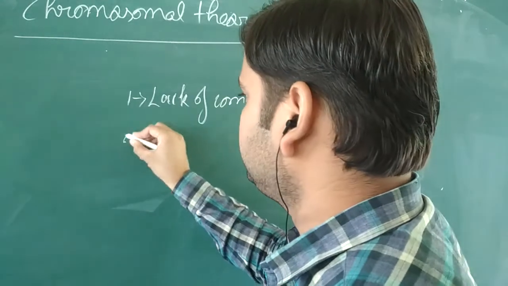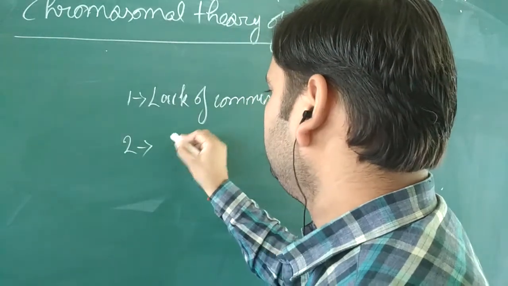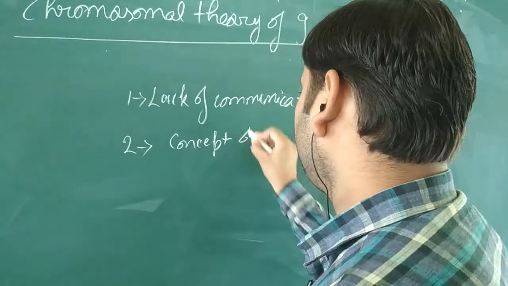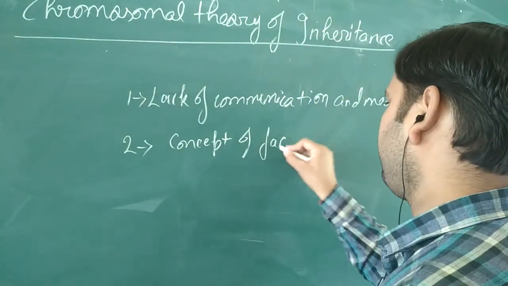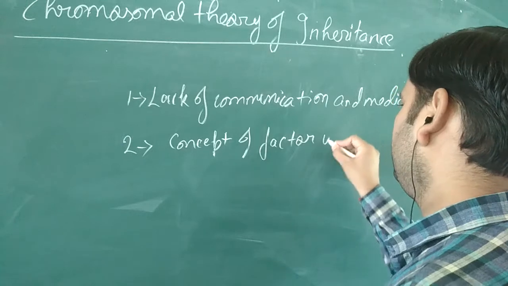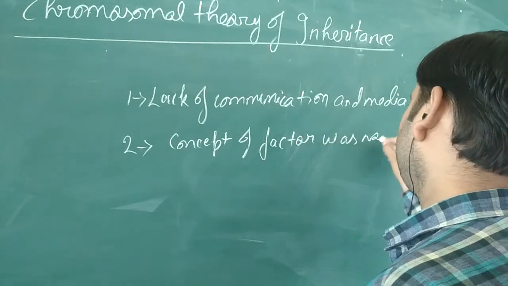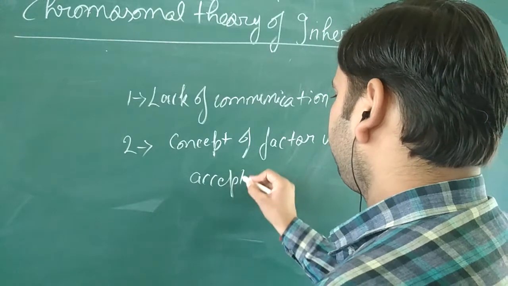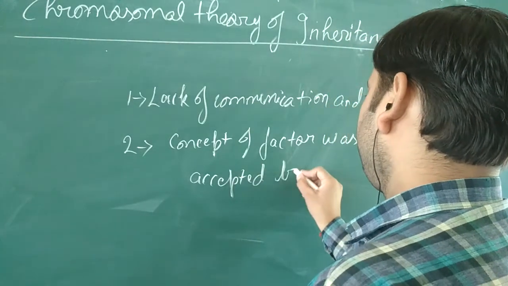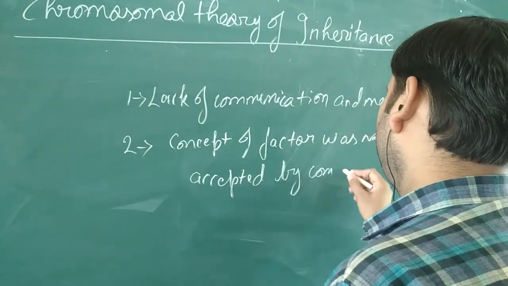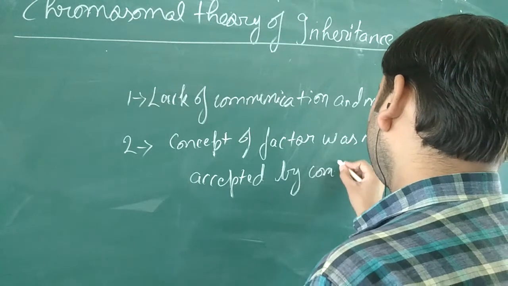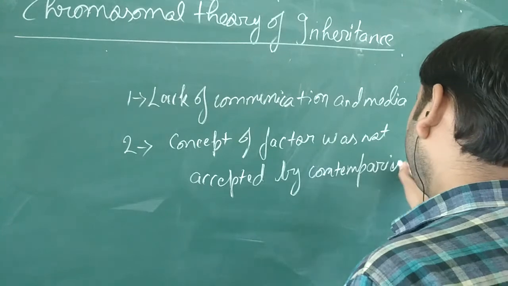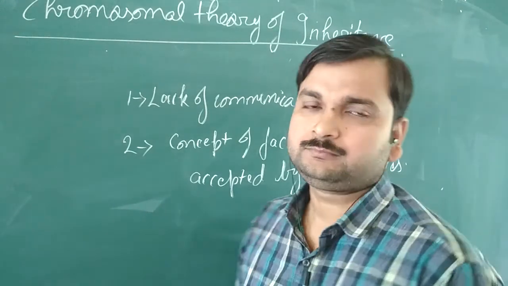Second is the concept of factor was not accepted by contemporaries.